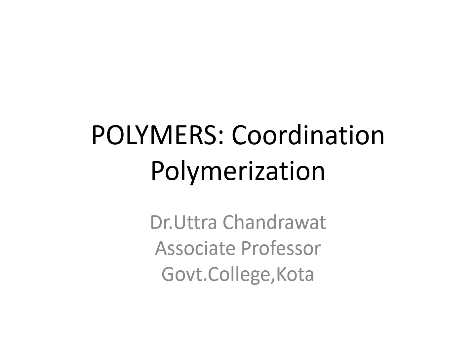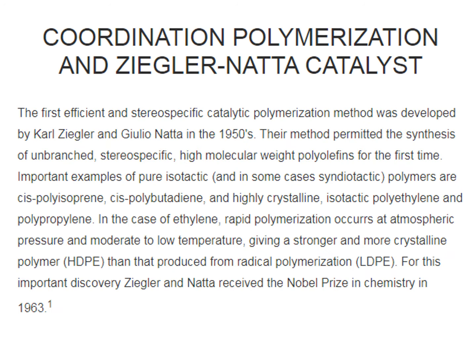And we also saw the mechanism of addition polymerization, that it can proceed through two types of mechanism. One is the free radical mechanism, and the other one is the ionic mechanism.